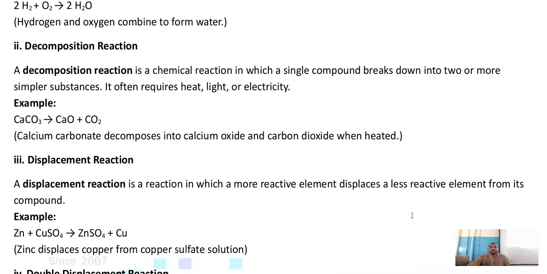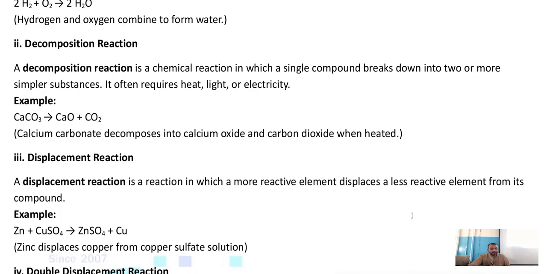Yeah. So you should remember these points. Now, for example, as you can see here, calcium carbonate, CaCO3, decomposes. Decompose means break. It gives calcium oxide plus carbon dioxide when it is heated. Understood?